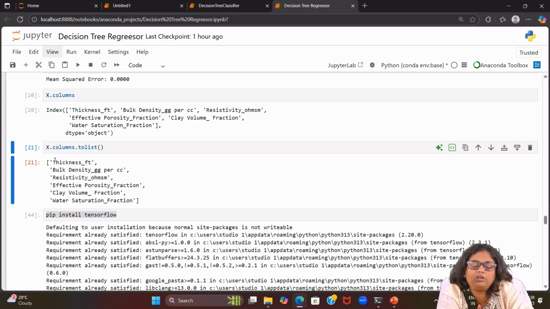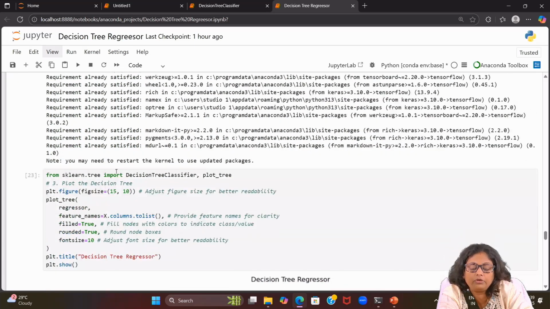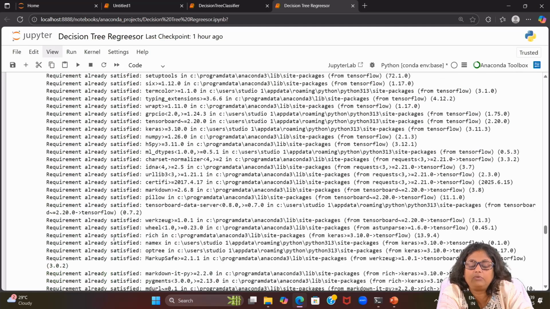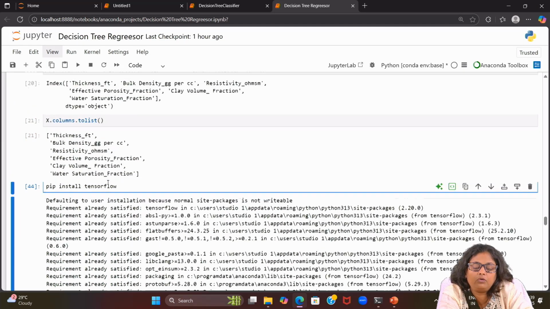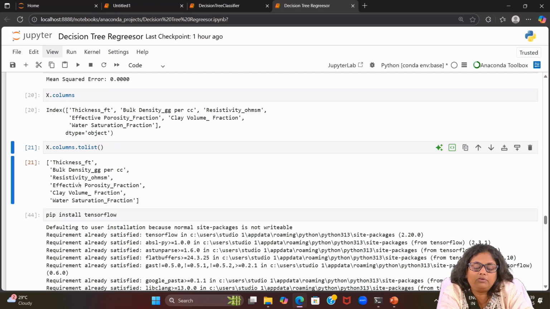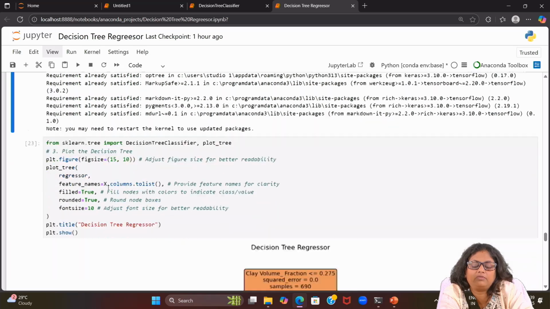I will require this x.columns.tolist() further where we will have the visual decision tree. Here I ran pip install tensorflow, because when I was running this code it was throwing an error, so I had to install it.